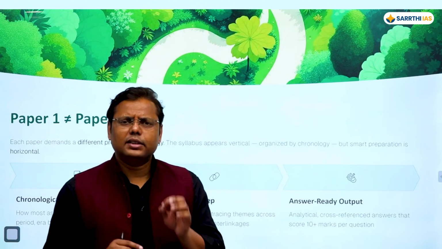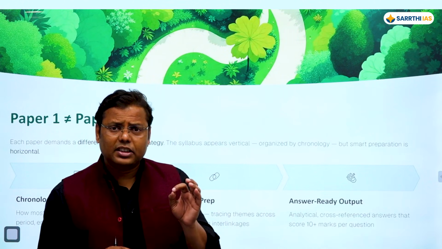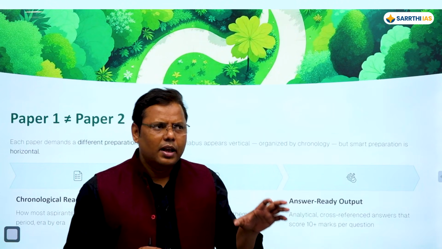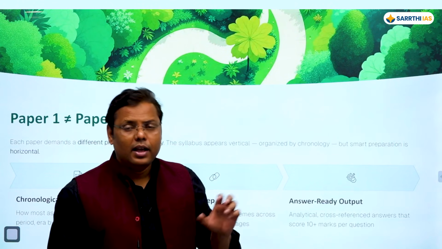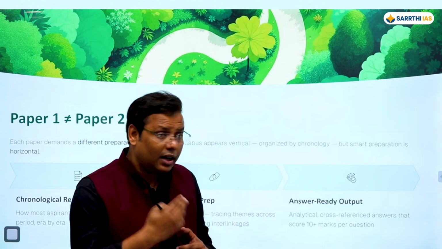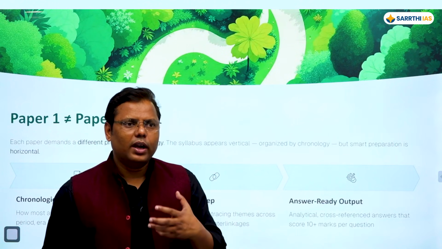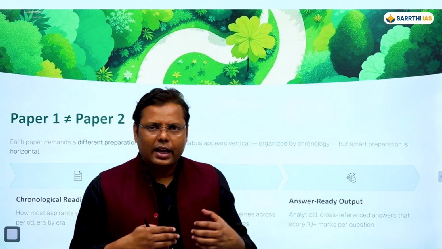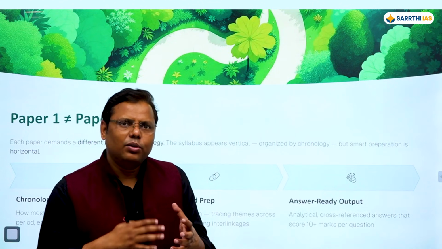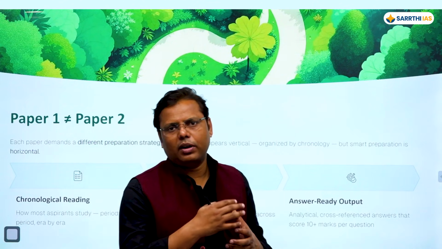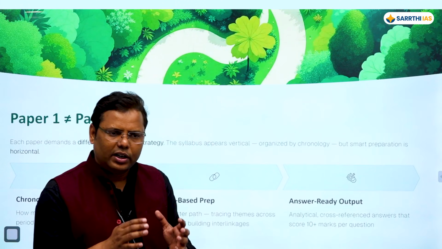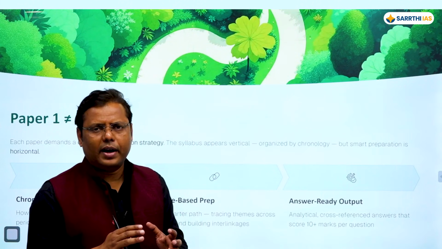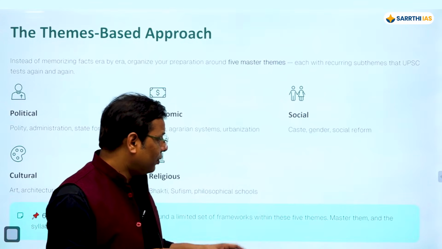And apart from this, there's another thing when it comes to the differences between paper 1 and paper 2. Paper 1 seems to be more conceptual and more thematic, rather than paper 2, because in paper 2 the approach should be very different, and that is more event based. Here it is more concept based, and that's how you have to follow a different strategy for paper 1 and paper 2. So first of all, while covering paper 1 and paper 2, the approach should be very different. This is the approach that you need to follow.